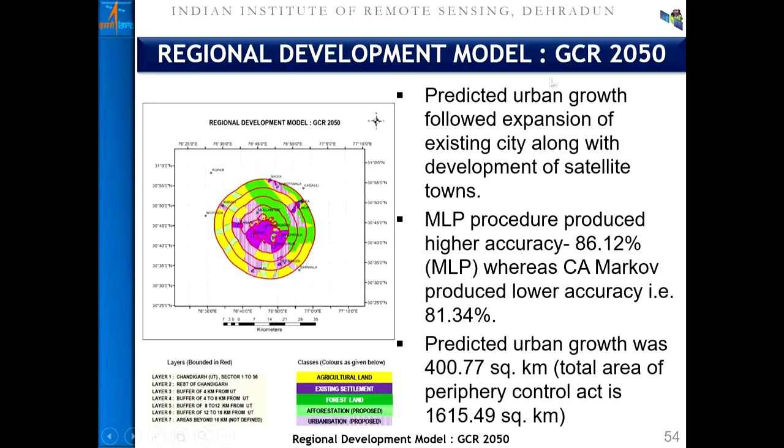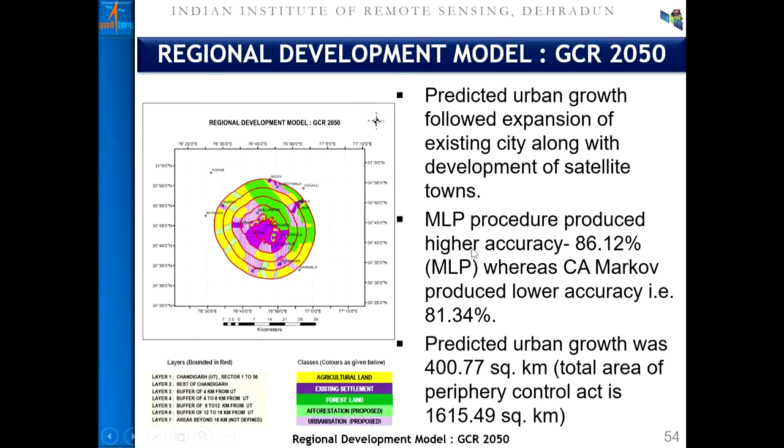Once you have this boundary for GCR 2050, a policy regulation not only for Chandigarh but also for its satellite towns can be brought about, so that haphazard growth not only in Chandigarh city but in the vicinity can also be controlled. Accordingly, a research exercise was conducted.